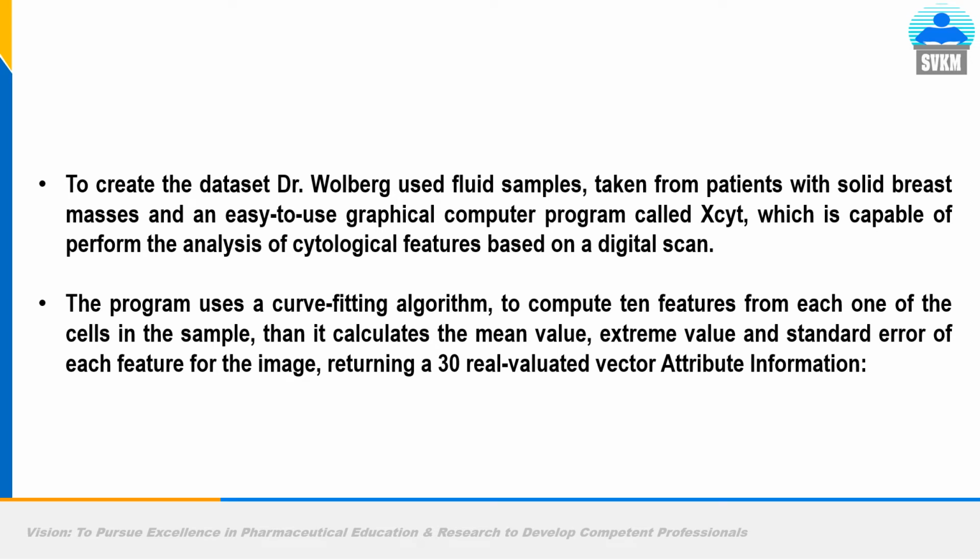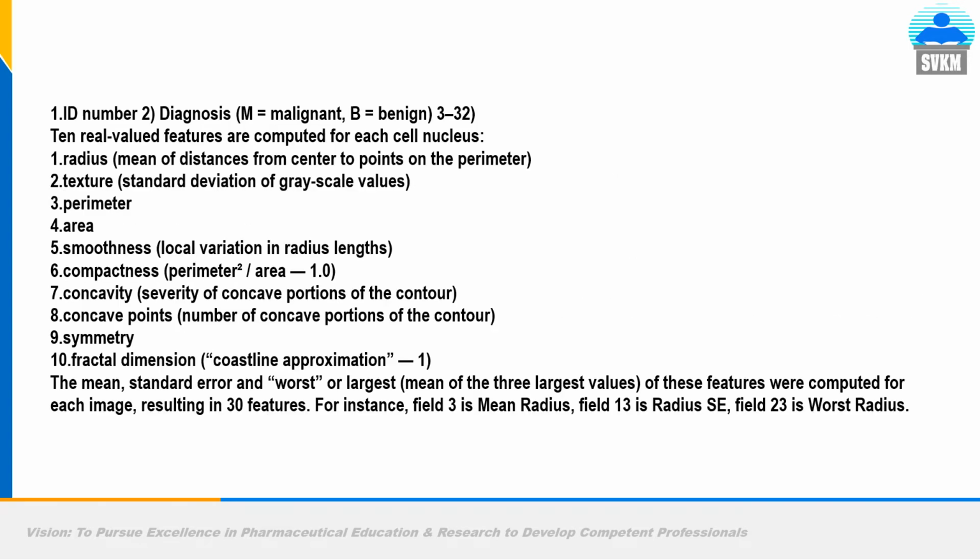To create this dataset, Dr. Wolberg used fluid samples taken from women patients with solid breast masses and an easy to use graphical computer program called Xcyt. So a lot of data he has collected to make this ready to use data, that is X. So what are the input features?